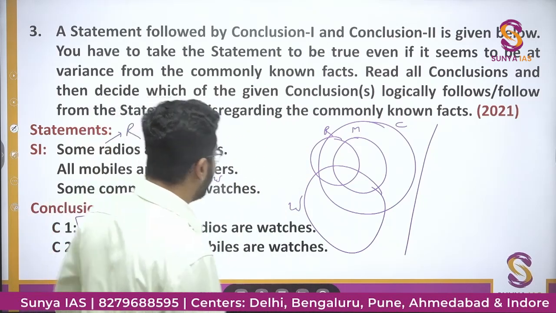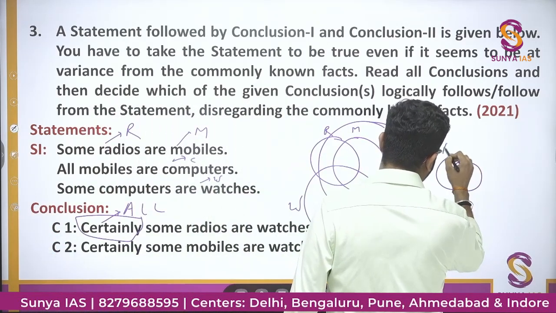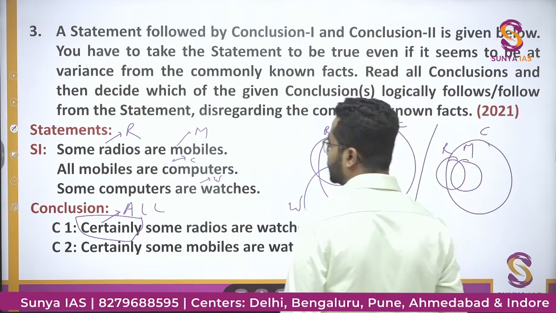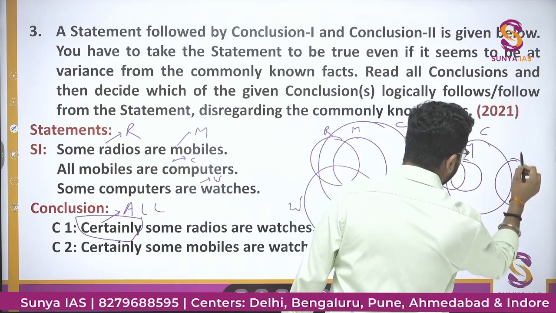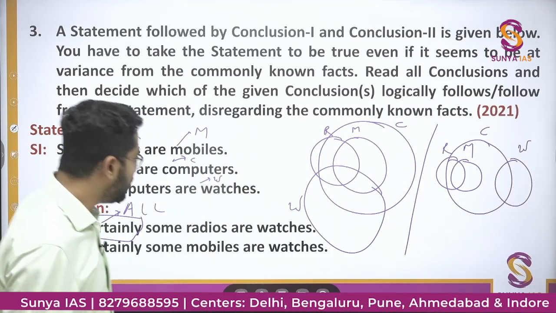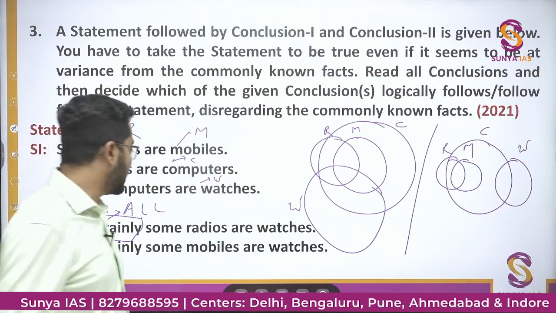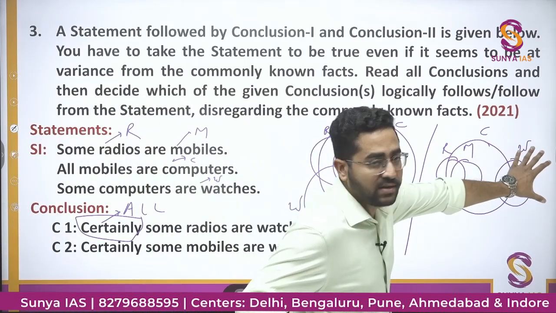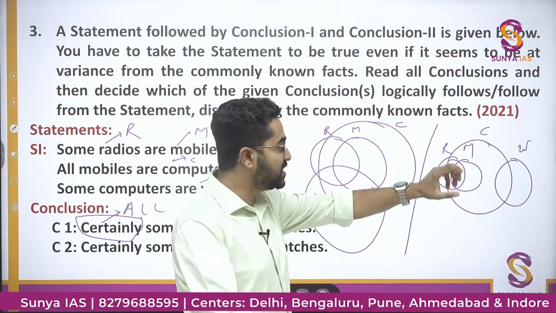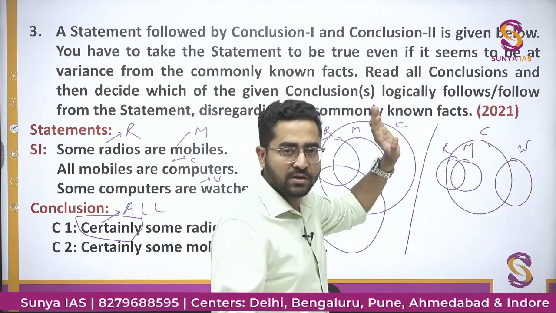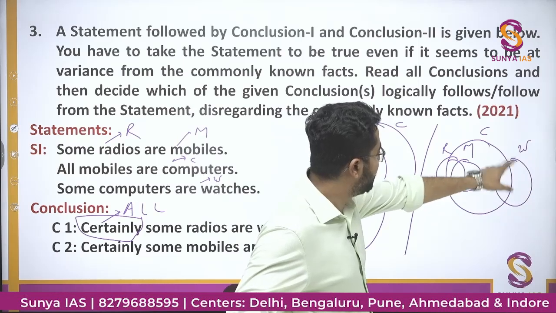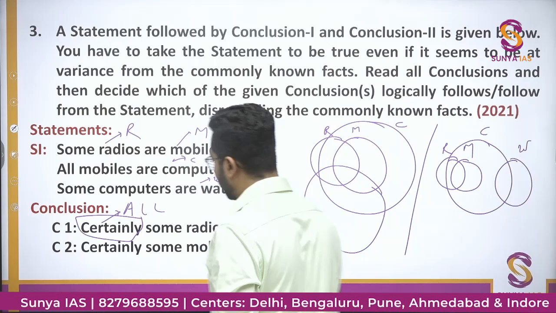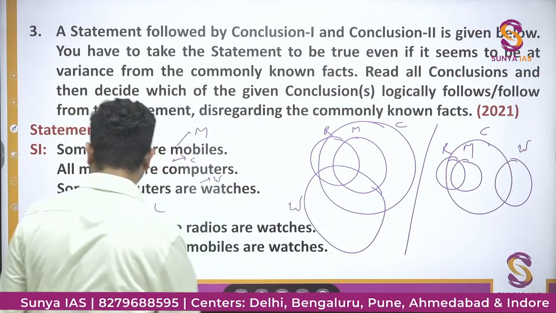So if some radios are mobiles, this is given. Some radios are mobiles. All mobiles are computers. Some computers are watches. If this is the condition I have given. So in certainly question, according to the option, you need to make the Venn diagram. Some radios are certainly, some radios are watches. तो मैंने क्या किया? Watches को अलग ही कर लिया. Because the relationship of the watches are given only with computer. तो मैंने केवल कंप्यूटर को लिया और सम कंप्यूटर्स आर वॉचेस वाला डायग्राम बना दिया. It is not intersecting with radio, and this is also one possible Venn diagram. So according to this Venn diagram, this statement is wrong.